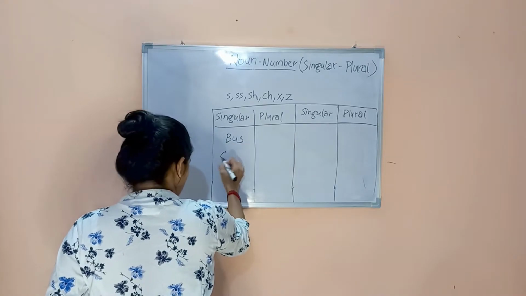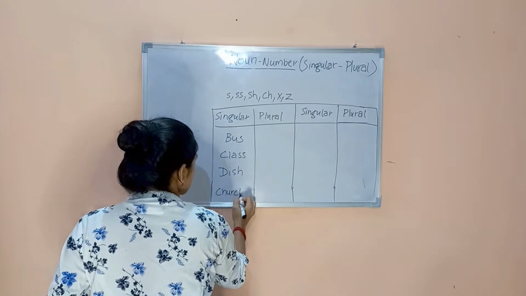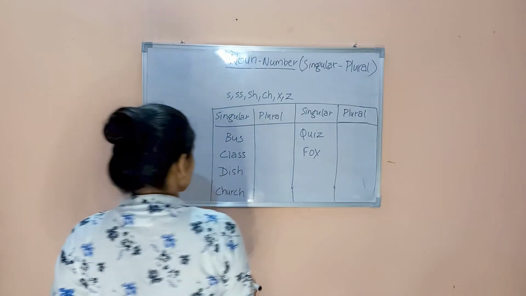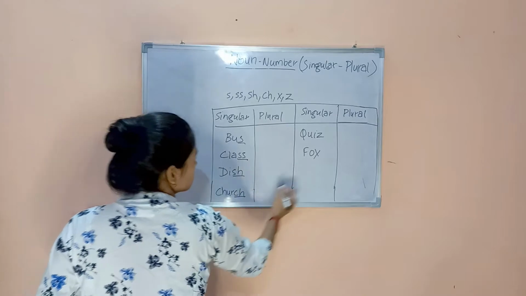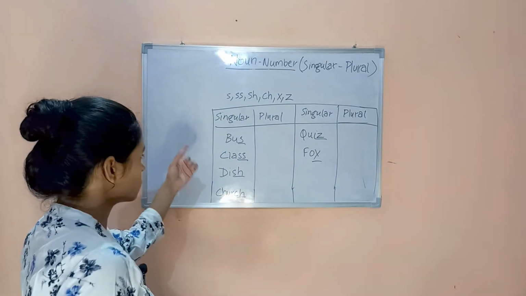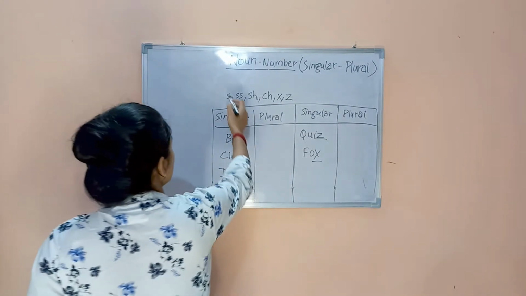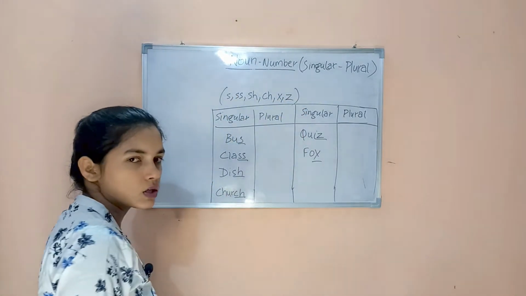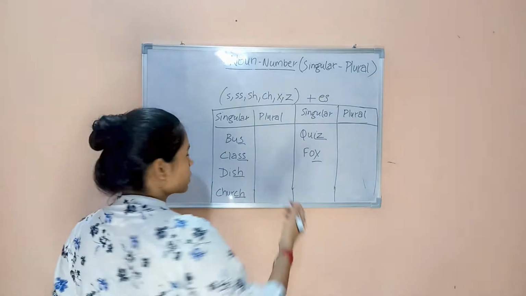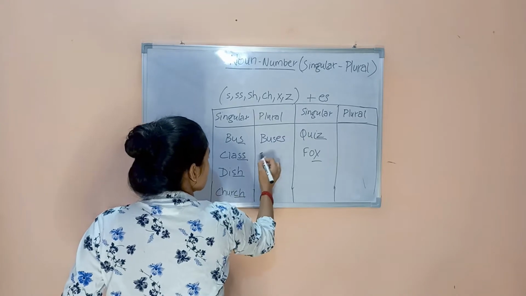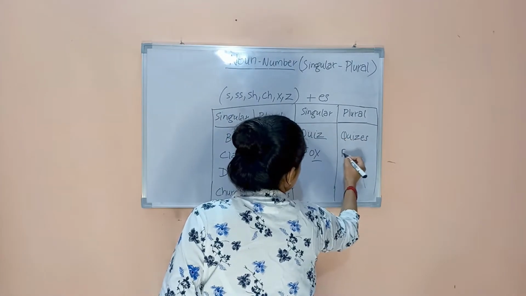Bus, class, dish, church, quiz. So here you can see that in the end there is s, double s, sh, ch, z and x in these words. So they are like all hissing sounds. So whenever you find such hissing sound in the end of the word, we will add es in the end to make it plural. Okay, so it will become buses, classes, dishes, churches, quizzes, foxes.